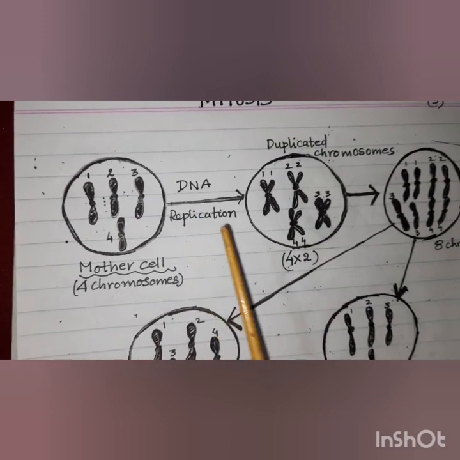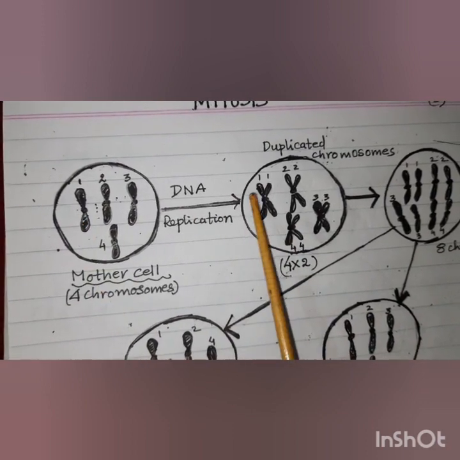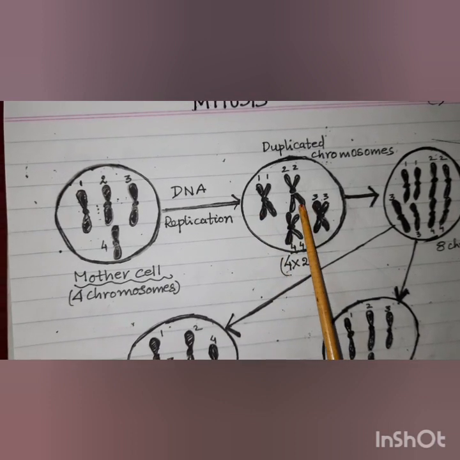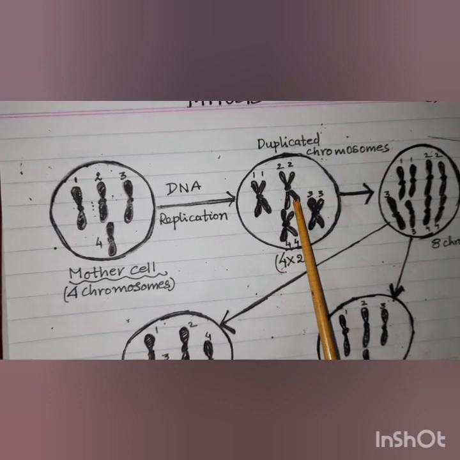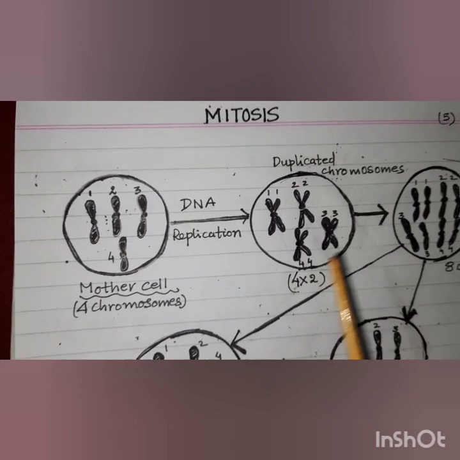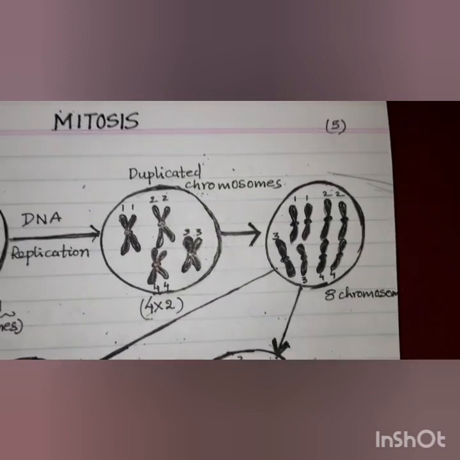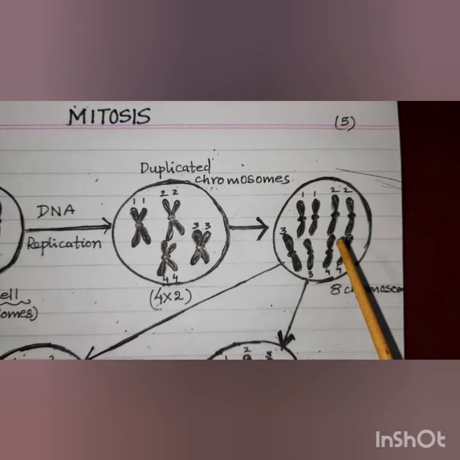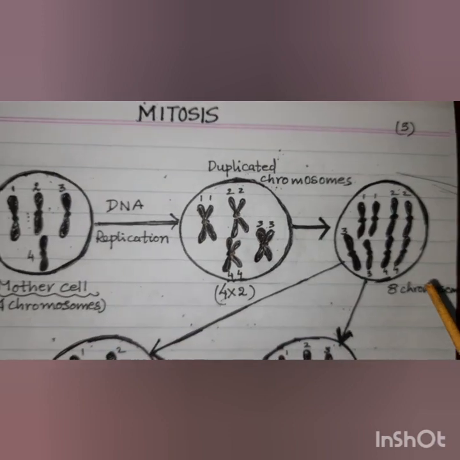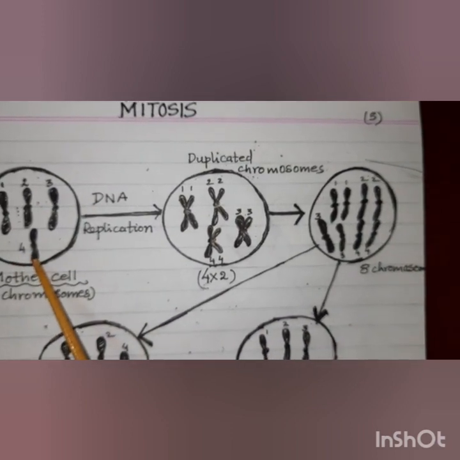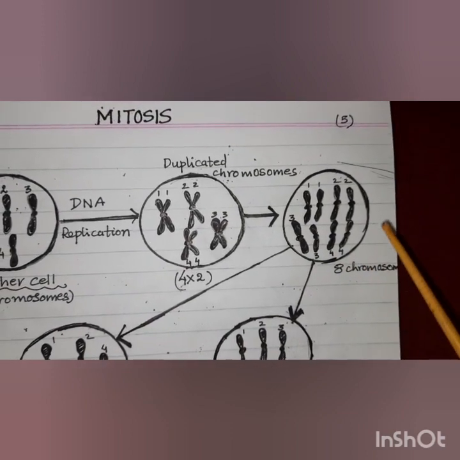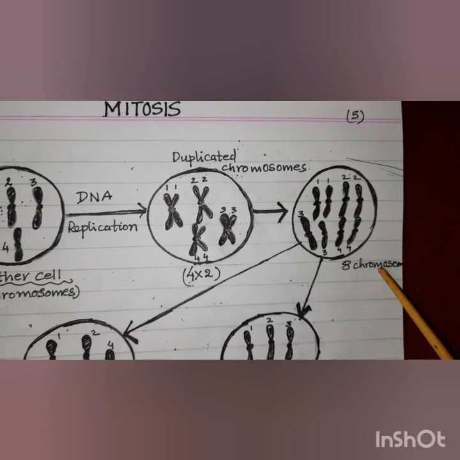of DNA replication. Here you can see that the first chromosome has made a copy of itself, which is attached to the first chromosome itself. Similarly, the second chromosome has made a copy of itself, which is attached to the second chromosome for now. And in the same way, all the 4 chromosomes have created a copy. Now these copies separate from each other, and as a result the nucleus now has double the number of chromosomes as in the mother cell. The mother cell has 4 chromosomes, and after DNA replication the nucleus of the mother cell has 8 chromosomes.